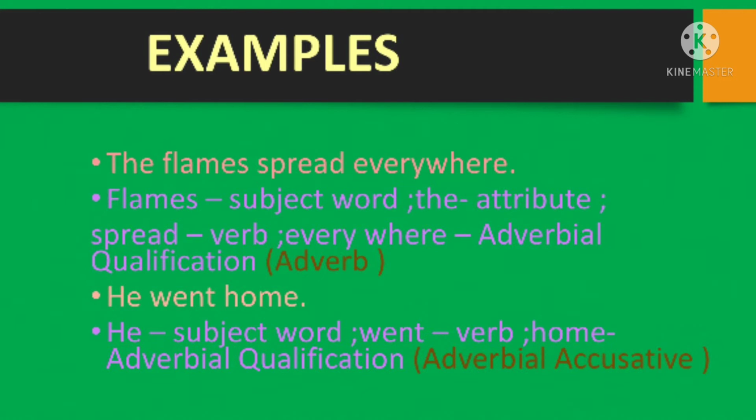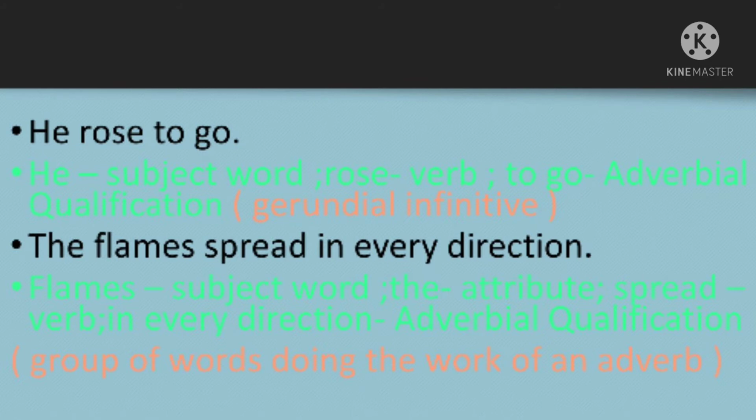Okay. Next, if you take the second example, he went home. Who went home here? He. So that will be the subject word. Went will be the verb. Home will be adverbial qualification. So it is an adverbial accusative. Next, if you take the third example, he rose to go. So here he will be the subject word, rose will be the verb, to go is again an adverbial qualification, and it is a gerundial infinitive, that is, the to-infinitive.